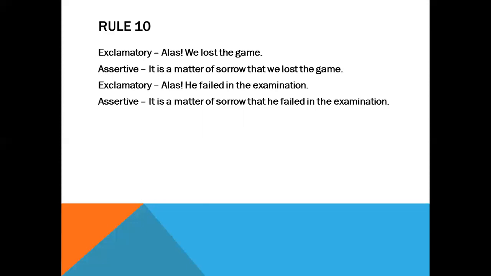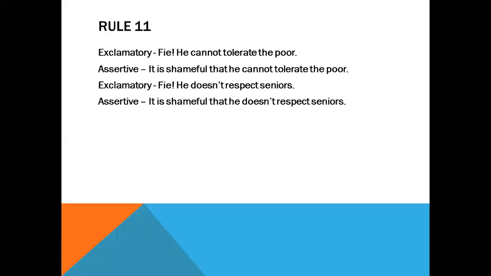I hope a number of examples could make the points clear to you. Next ones. See here. Fie, he cannot tolerate the poor. This term fie indicates some shame or hatred upon someone.